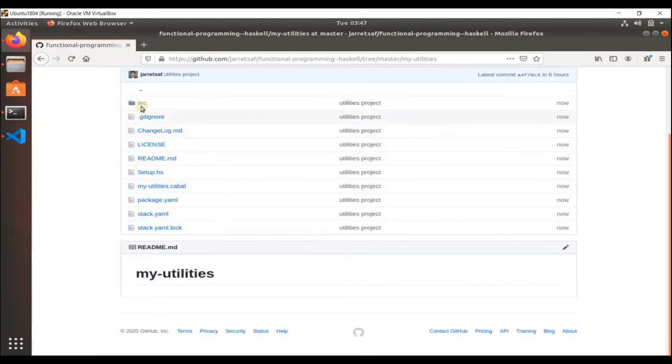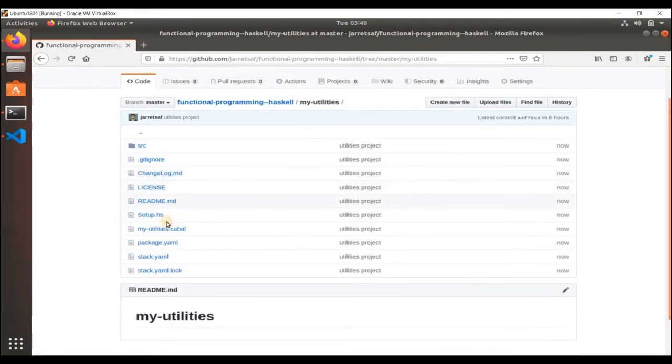If you notice here, there is no main folder and all, right? So I have just created this to be run as a library, as a third-party library.